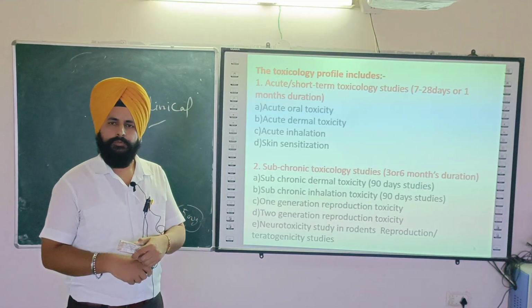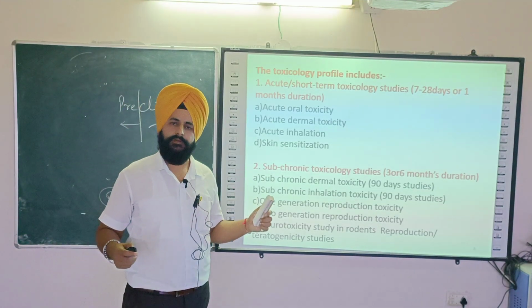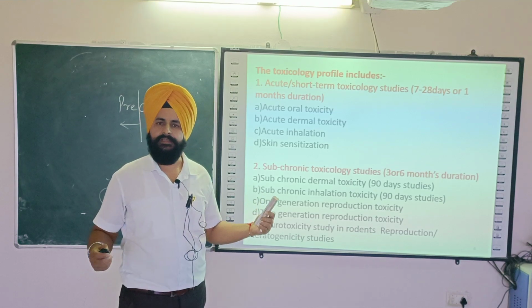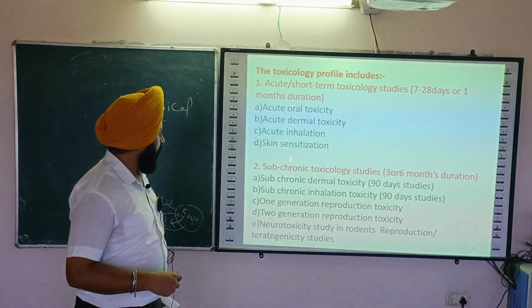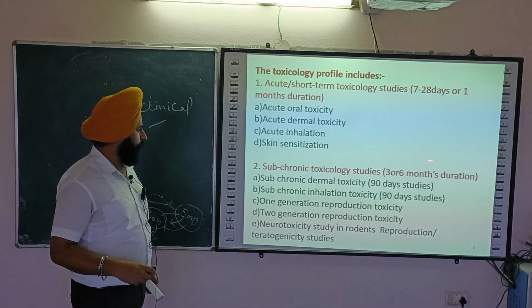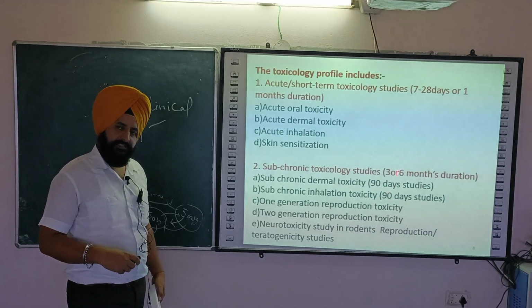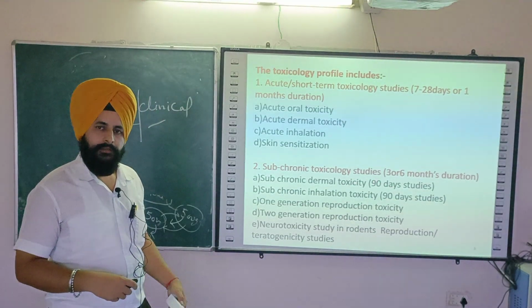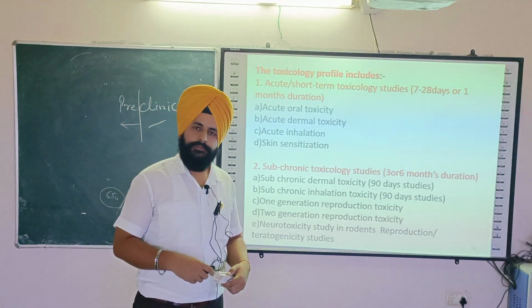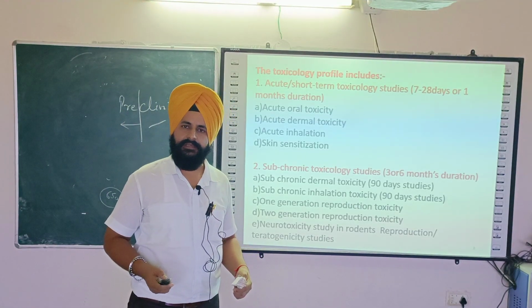So whenever you go for 7 days, 14 days, 28 days, that is acute. Then subchronic can be up to 90 days, because this data is required whenever you want to take your drug for clinical trial analysis.